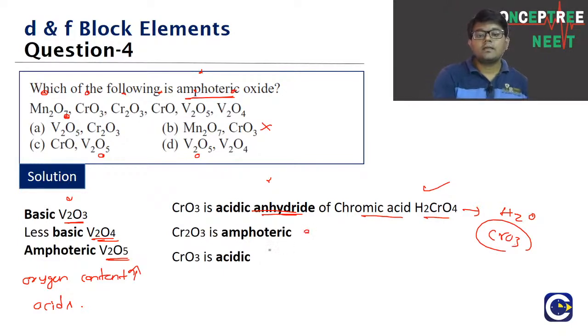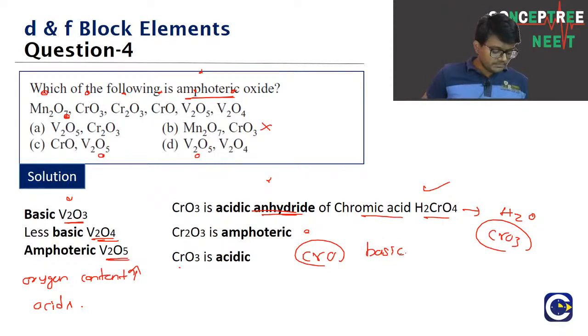Cr2O3 will be amphoteric. Again, the idea is that as the oxygen content is more, the oxide becomes acidic. Oxygen content less means they will be basic. So in fact, CrO is going to be basic in nature.